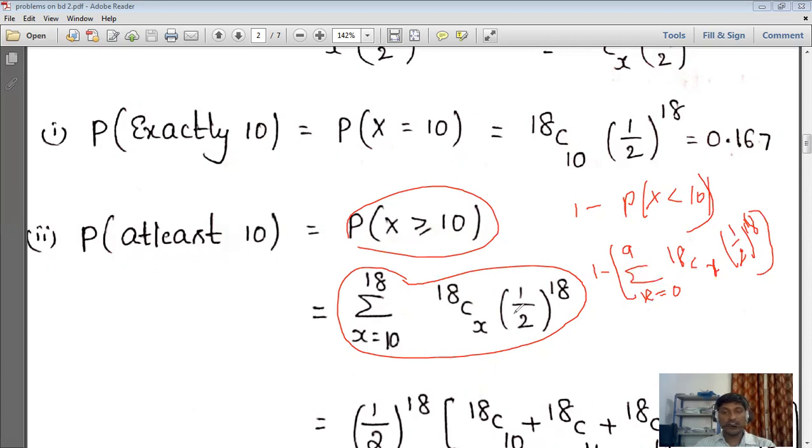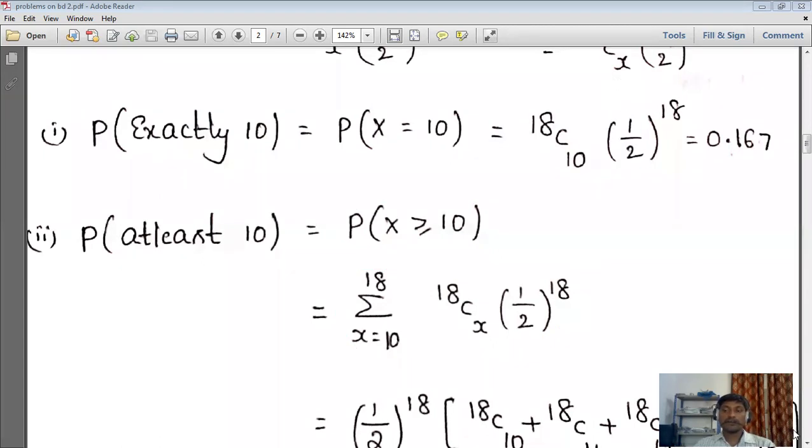Next 18C1 (1/2)^18, 18C2, like that until 18C9 (1/2)^18, and we have to add all those things. That's why we simply wrote summation and we can calculate. But here, after getting that, we need to subtract from 1. So this is another way. Either you can use this one or you can use this one also, 1 minus P of x less than 10. Any one of these you can use. Okay, next.